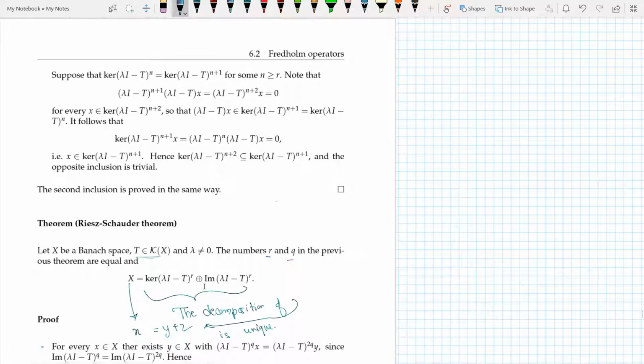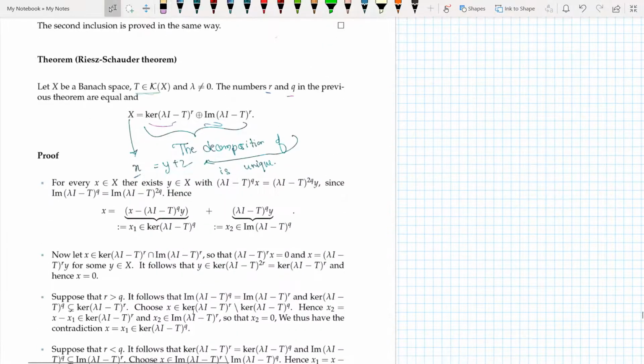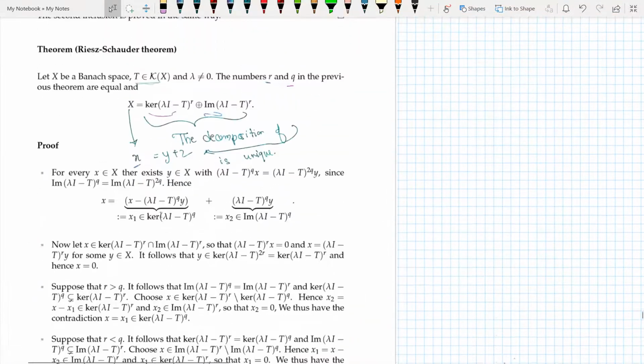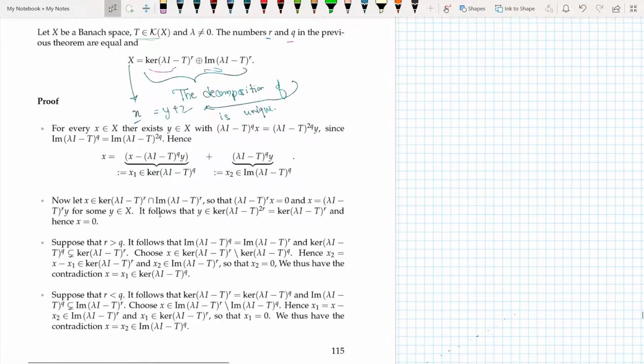So every x in capital X can be written as y plus z, where y belongs to this and z belongs to this, and the decomposition is unique. This is the Riesz-Schauder theorem, and we're not going into the proof because it's just linear algebra. If you want, you can have a look at it and post your doubts in the comments.